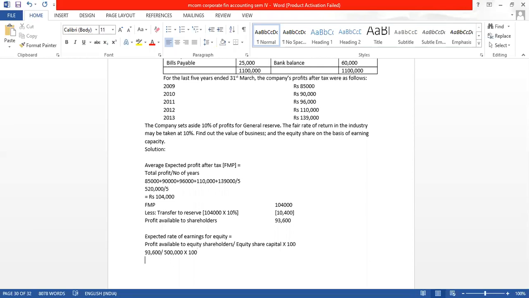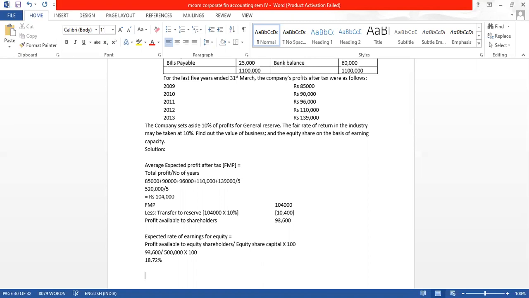Give me the answer. 93,600 divide by 5 lakh into 100 is giving us 18.72. This is percentage.